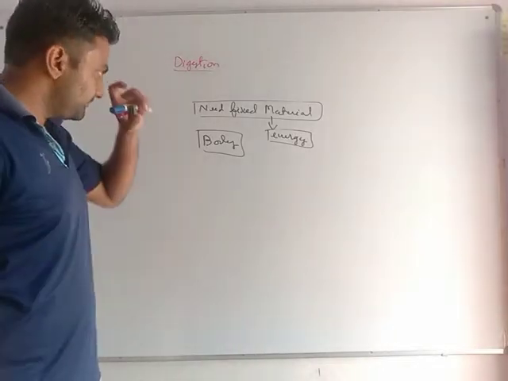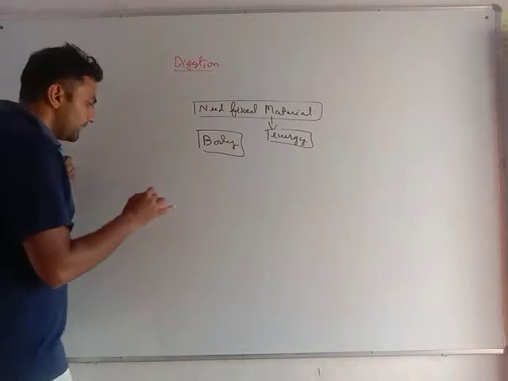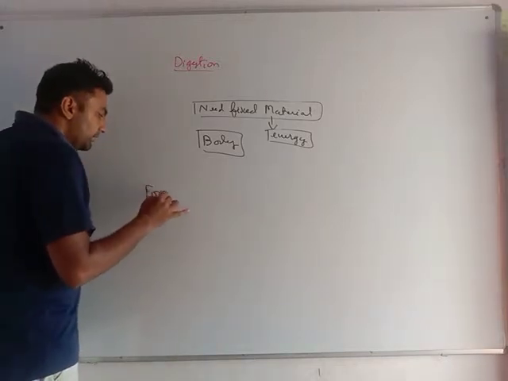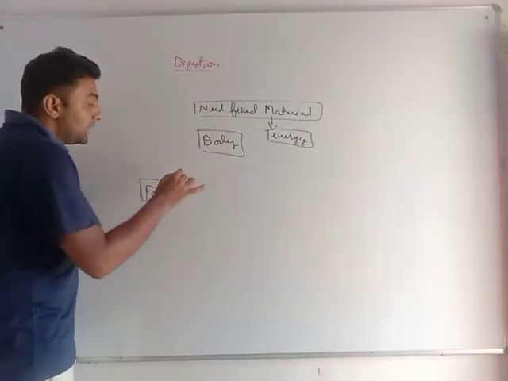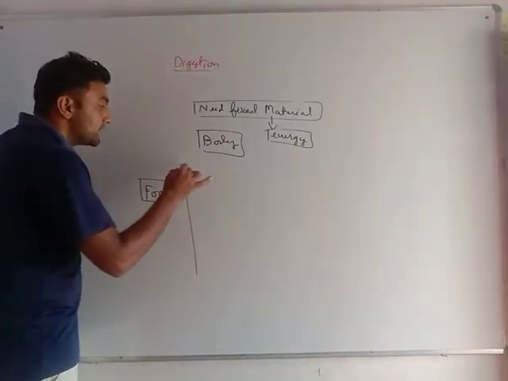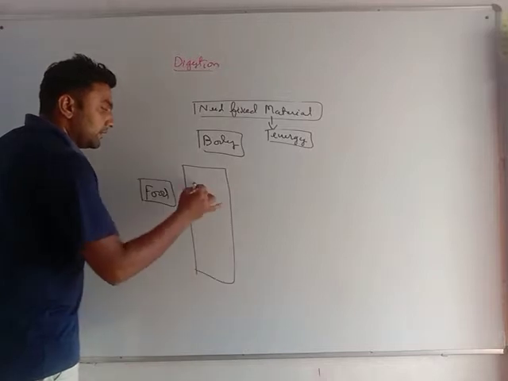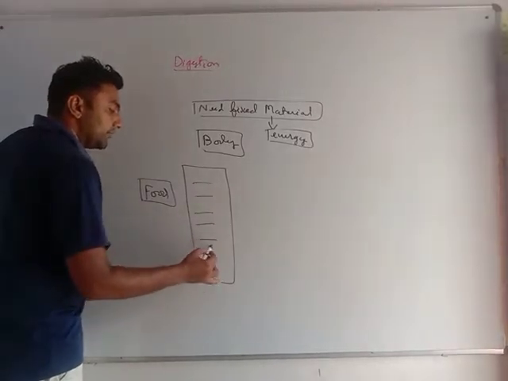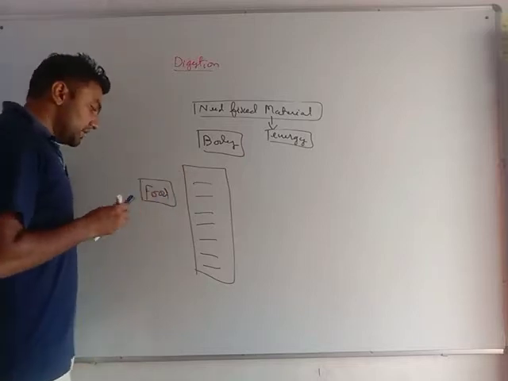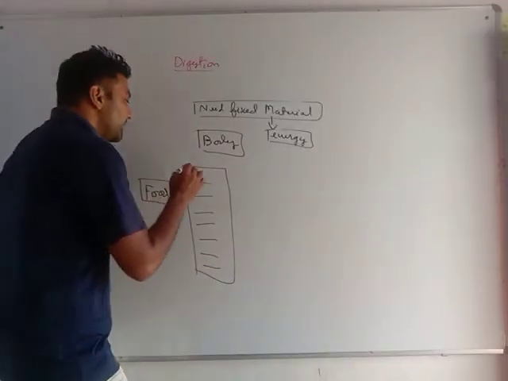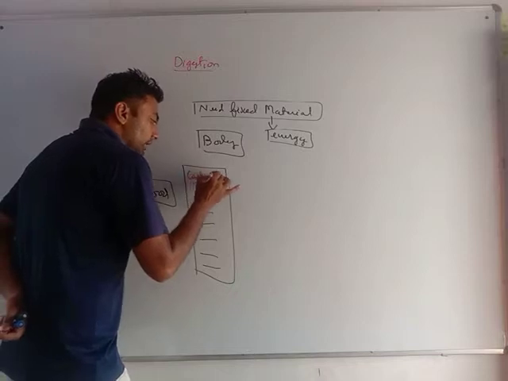Very important, my dear students. If I am taking food, I am getting a fixed number of materials in that food. Whenever we eat food, it means we are getting carbohydrates.